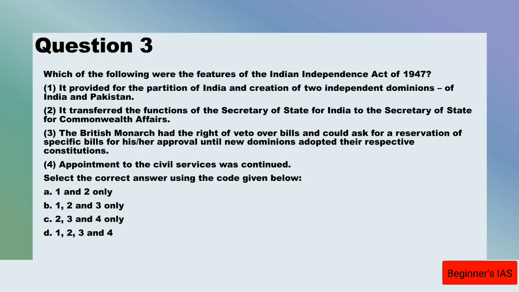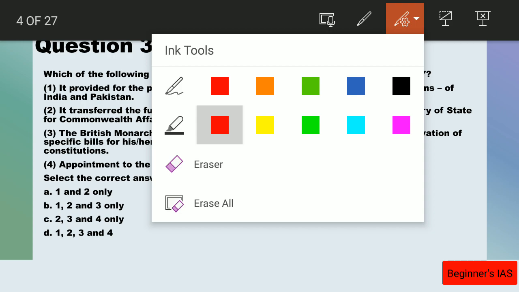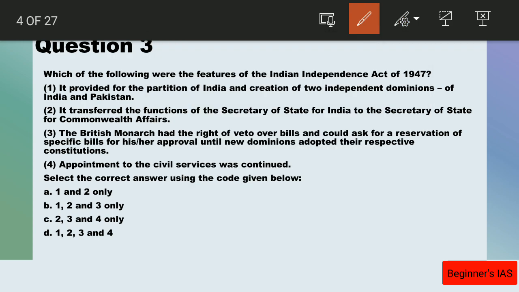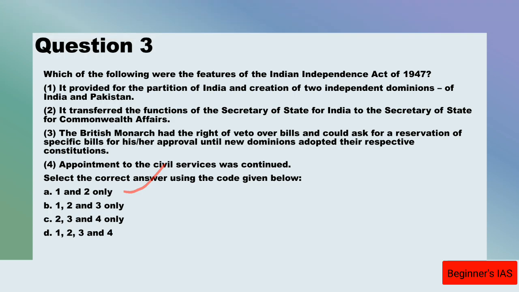So by eliminating you can derive an answer. So the answer for this question is option A, 1 and 2 only. Therefore we can eliminate 4 from the options. Therefore you can eliminate D, C. 3 is also wrong. Therefore you can eliminate B. Therefore answer for the question number 3 is A, 1 and 2 only.